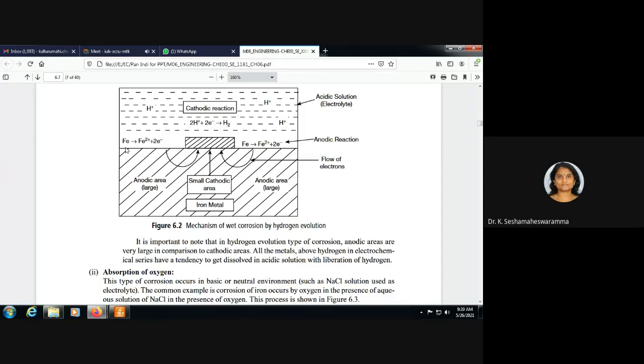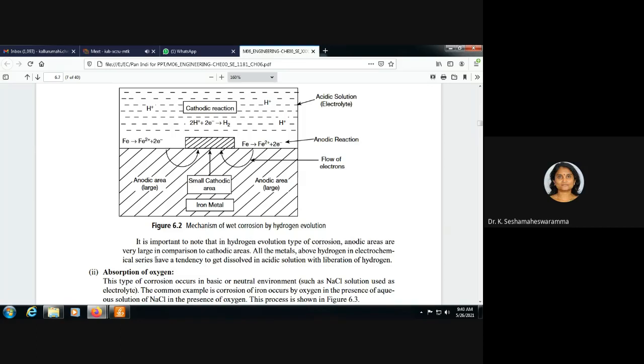So this entire region is the anodic area, and the metal will undergo corrosion very easily by releasing 2 electrons, that is, oxidation. In this type of corrosion, the anodic area is very large in comparison to the cathodic area.